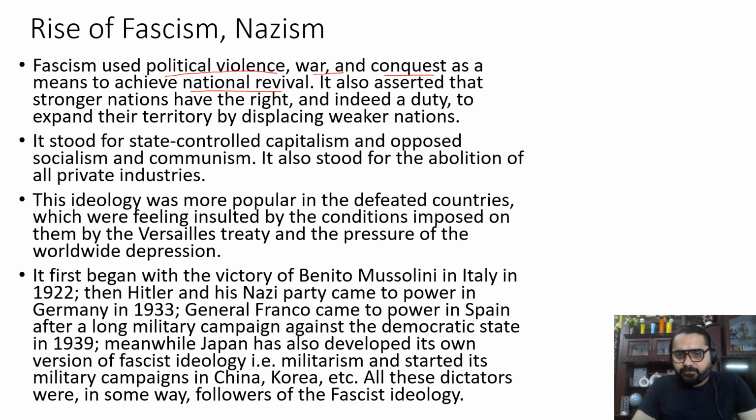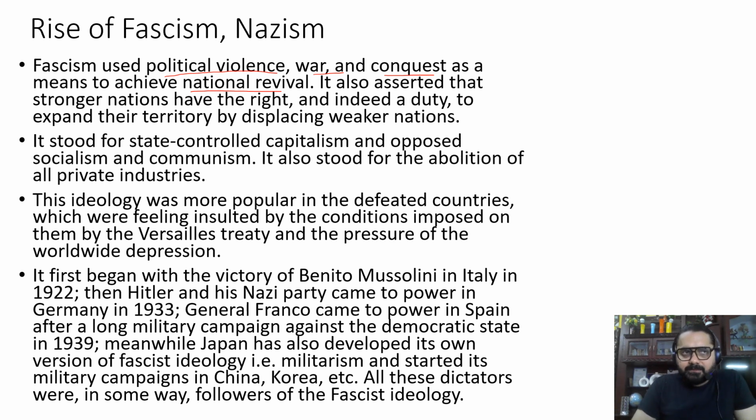After the Treaty of Versailles, they were forced to follow certain rules and regulations, and they were asked to pay penalties and compensation. So they thought that they had lost their dignity and respect with the terms and conditions of the Treaty of Versailles.